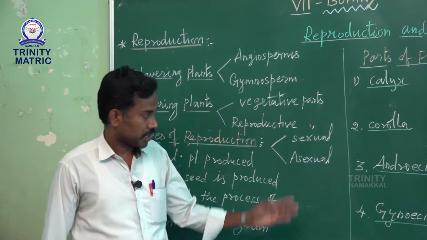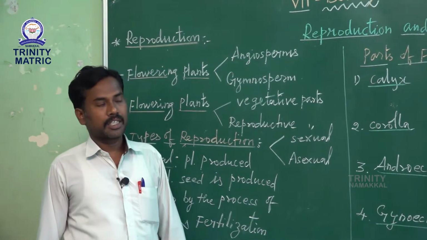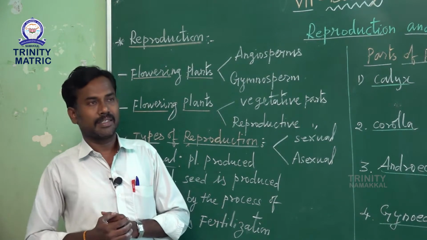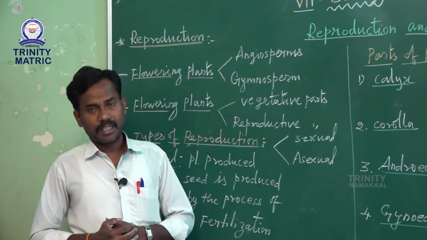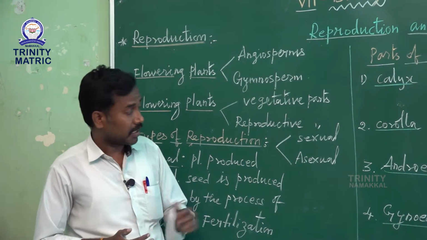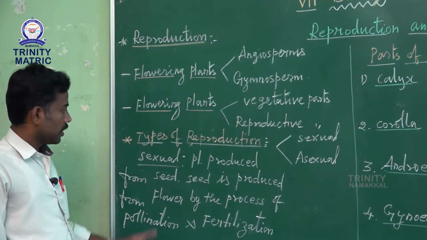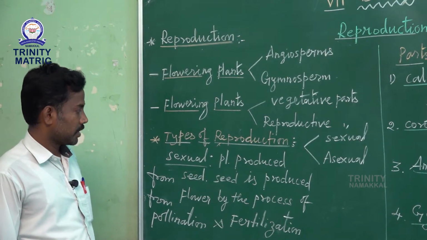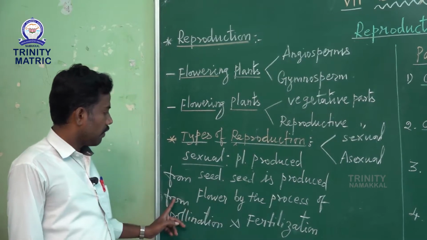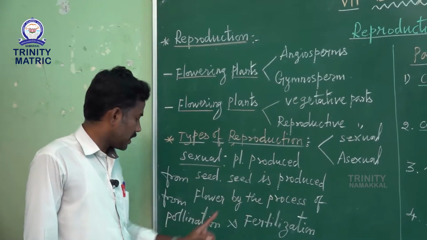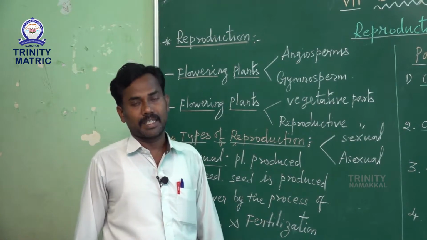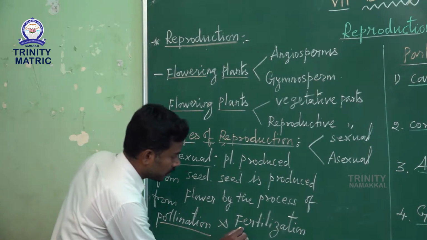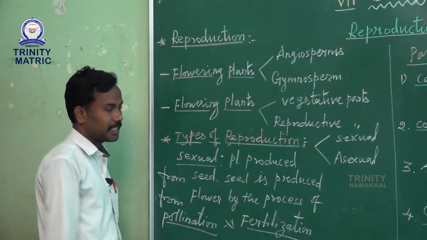Generally there are two types, sexual and asexual. Sexual reproduction means the plants are reproduced from seed. Otherwise, plants reproducing without seed is called asexual reproduction. In sexual reproduction, the plants are produced from the seed, and the seed is produced from the plant by the process of pollination and fertilization. Both are very important.